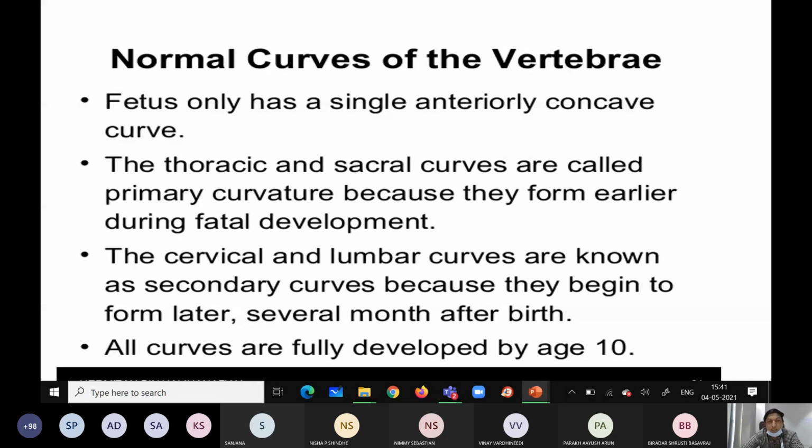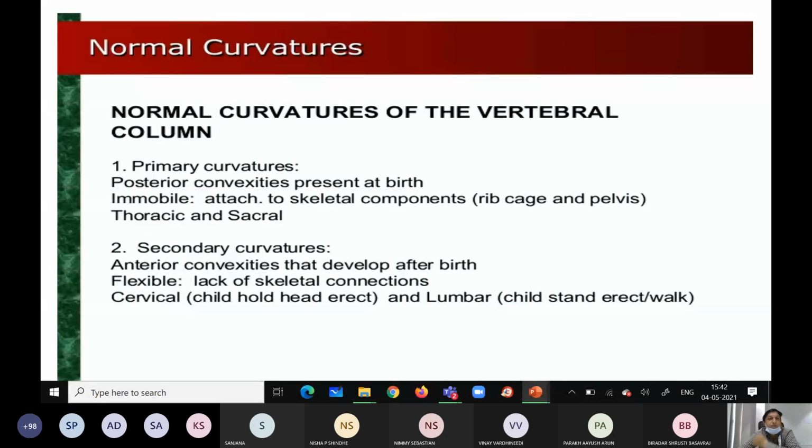Later are the secondary curves, because they begin to form several months after birth. All these curves are fully developed by around 10 years of age. So these are the 2 important curvatures: primary curvatures and secondary curvatures.